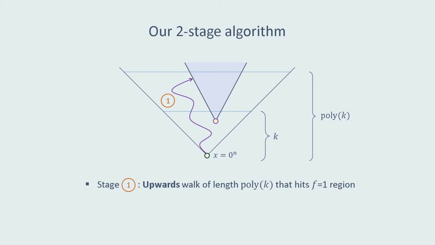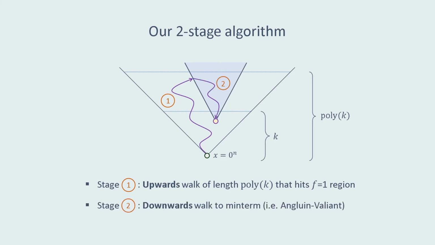And to find a min term, our algorithm starts at the all zeros input and then performs an upwards walk of length at most poly k that hits the 1 region. Then, once we've hit the 1 region, we can simply apply the Angluin-Valiant algorithm for certification to walk down to the min term within this 1 region.